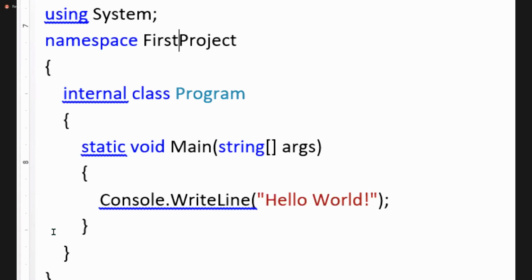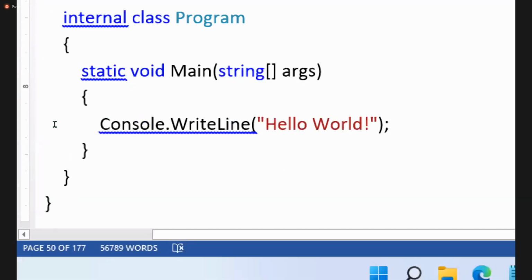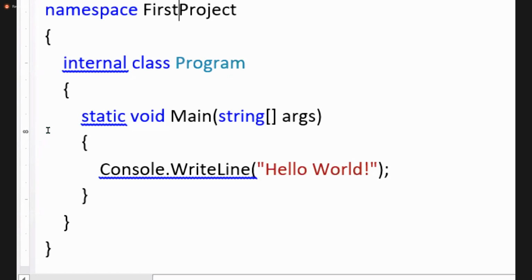You won't see the internal, but then also it is internal only. Am I clear, all of you? Okay, that's internal. Internal means what is the scope I said here? Within the project. In object-oriented programming, I'll tell you about all scopes: public, private, internal, protected. We have different options available. I'll teach you all. The default is internal.